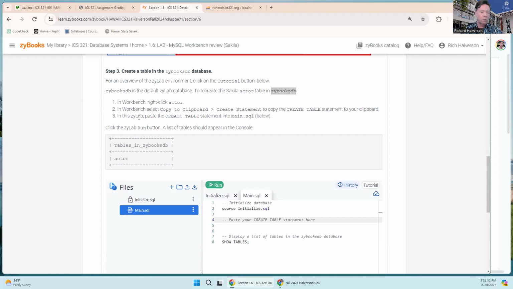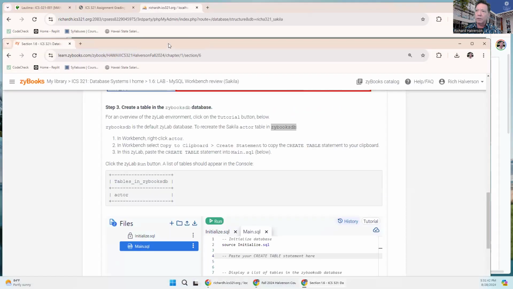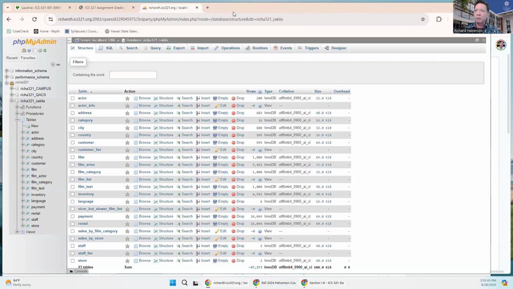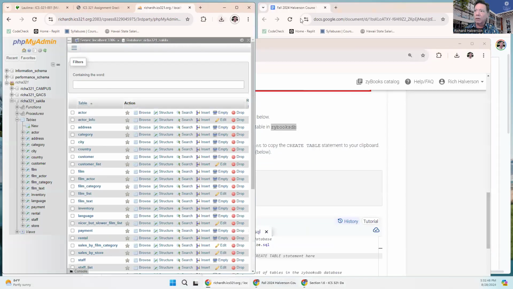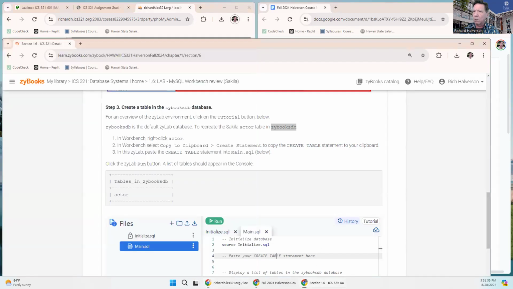Okay, so in Workbench, this is what I'm going to do, except I'm going to do it in phpMyAdmin. So let me separate this. Like this is phpMyAdmin, I'm going to put that here, and this thing I'm going to put over here.